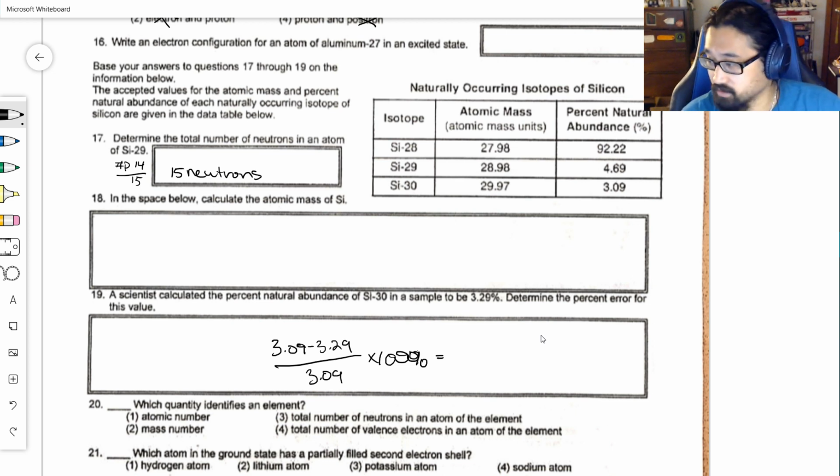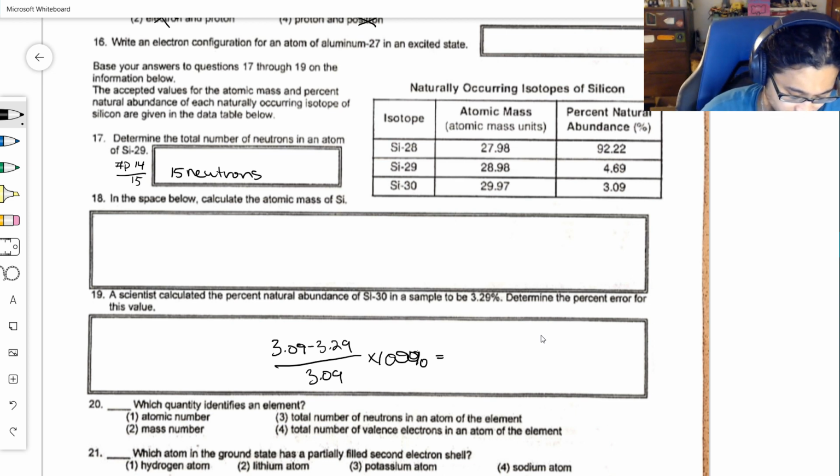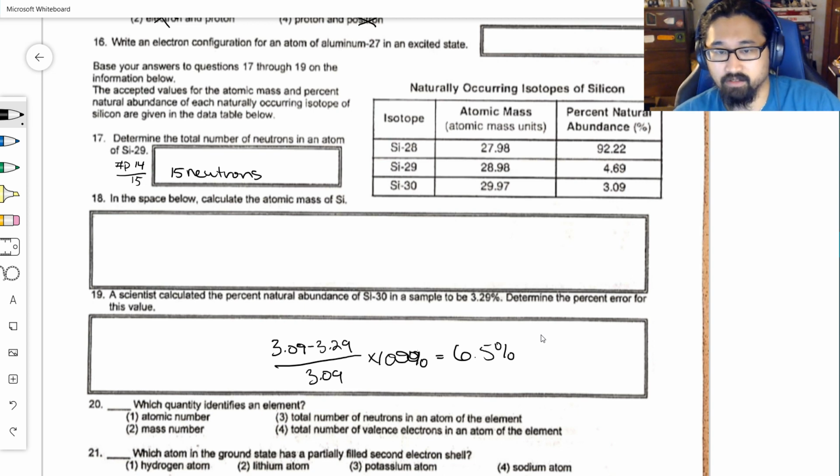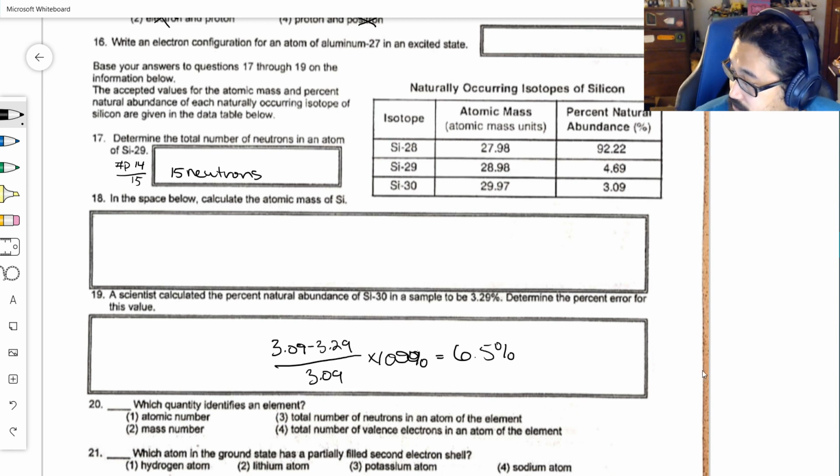In this case, that's 3.09 minus 3.29, divided by 3.09, times 100. I'm just going to make it positive, but it's 6.5% error, which is actually very good. Anything under 10% generally is regarded as very good.